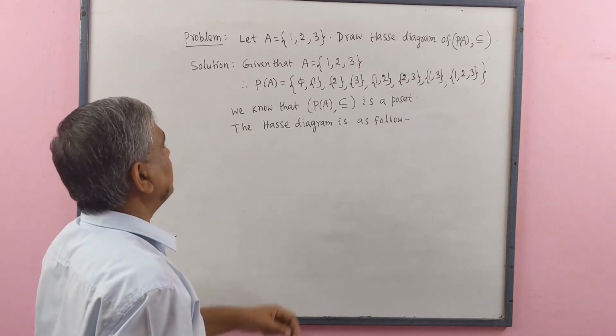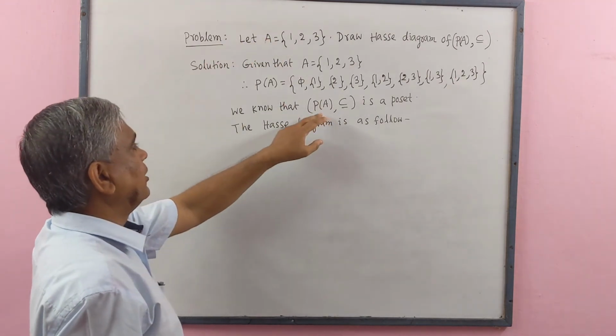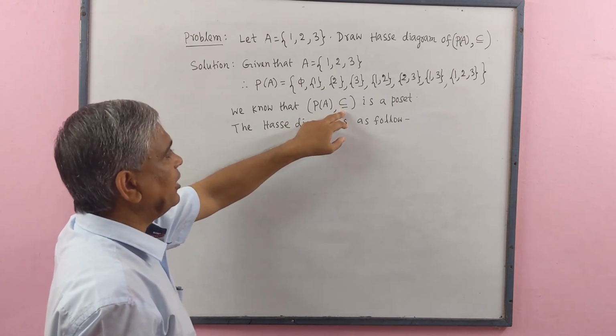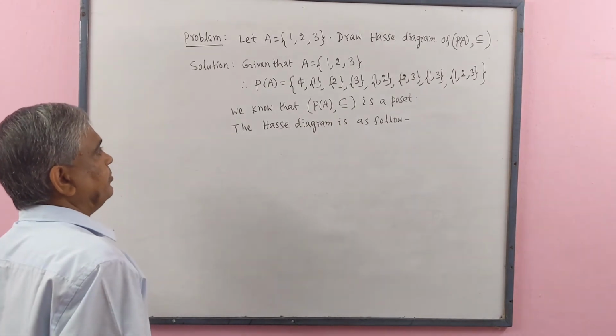All are subsets of capital A. We know that P(A) with relation subset is a poset. Now we draw the Hasse diagram.